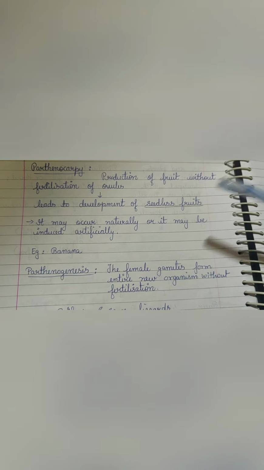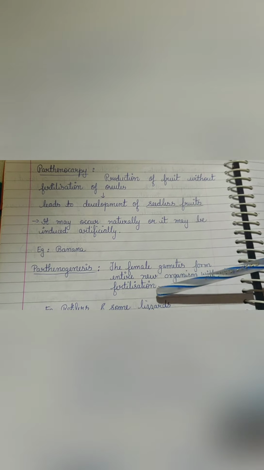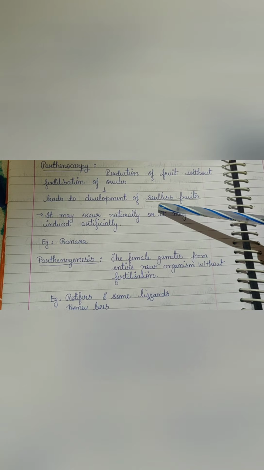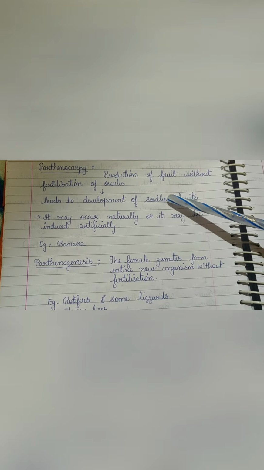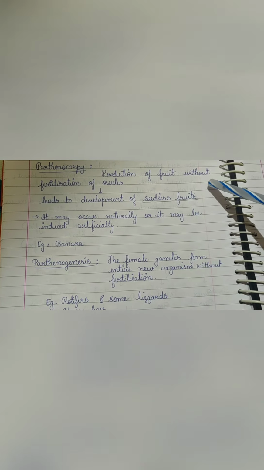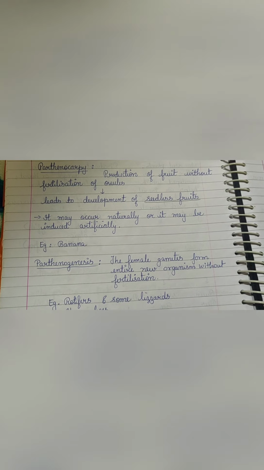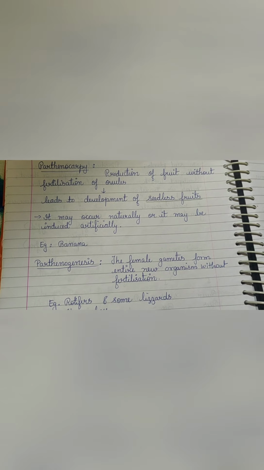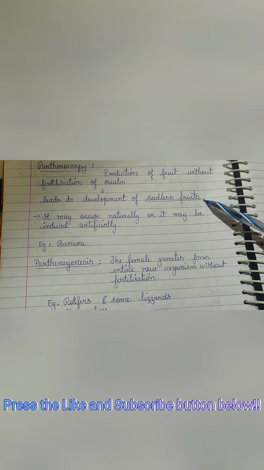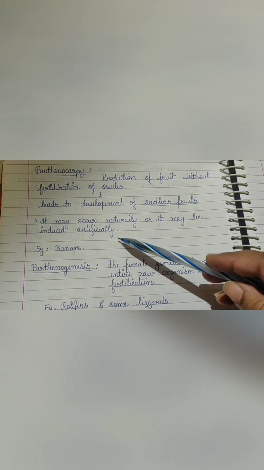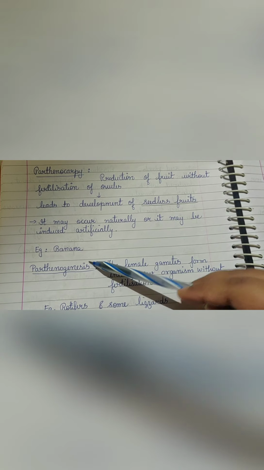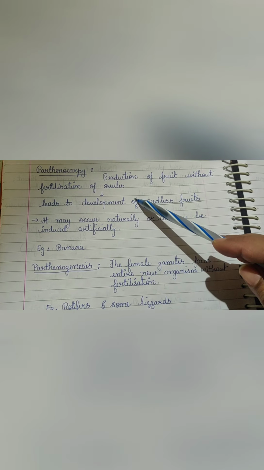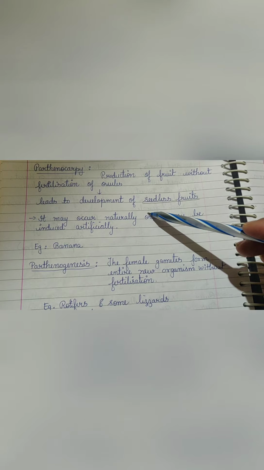Now there are two major definitions in this topic: parthenocarpy and parthenogenesis. They may be asked as differences or directly as definitions. Parthenocarpy is the production of fruit without fertilization of ovules, meaning the ovary itself transforms into fruit without fertilization. This leads to development of seedless fruits, and it may occur naturally or be induced artificially. Example: banana.